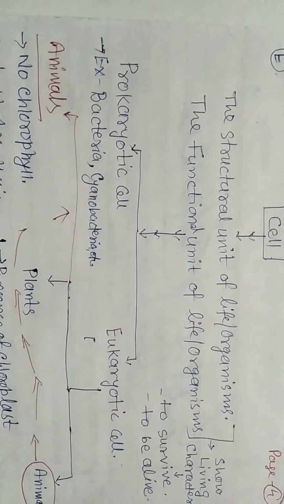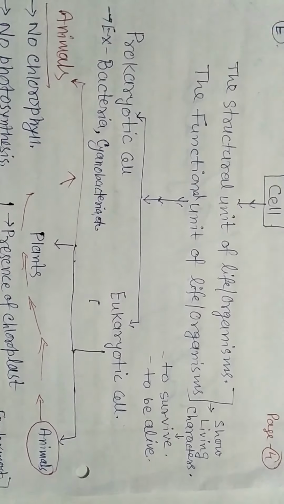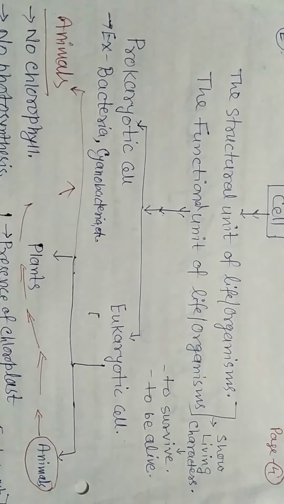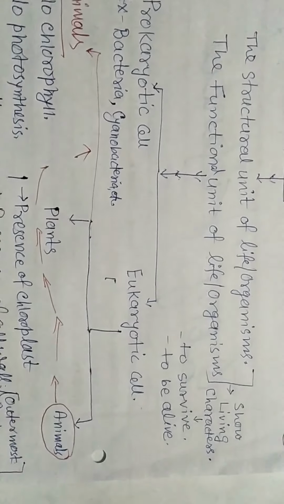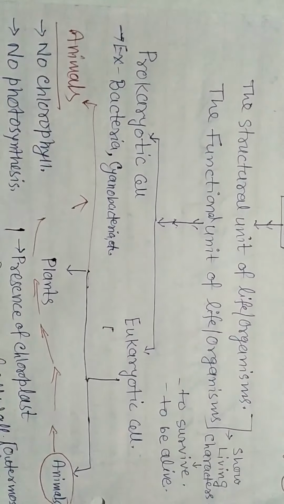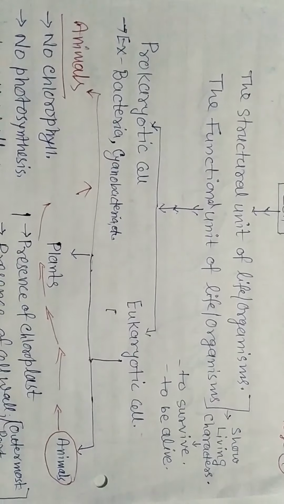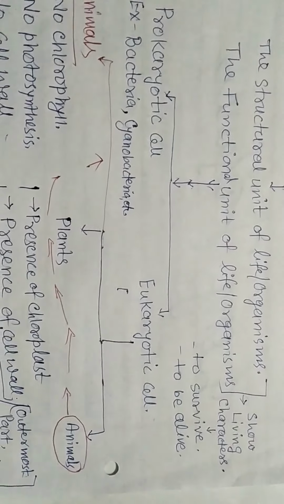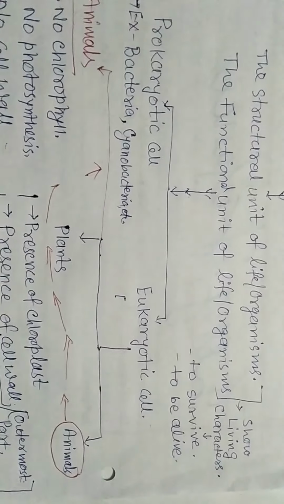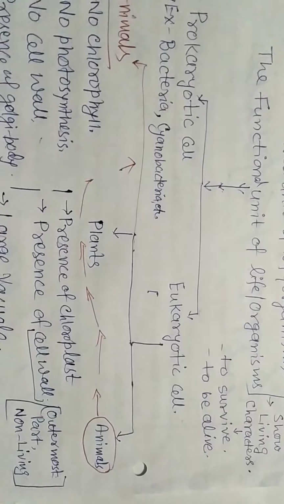Now the types of cell, we can conclude the discussion in the following types: prokaryotic cell, eukaryotic cell. Prokaryotic cell is earlier discussed in the video. Example, bacteria, cyanobacteria. And now eukaryotic cell, which is a plant cell or animal cell or sometimes amoeba.